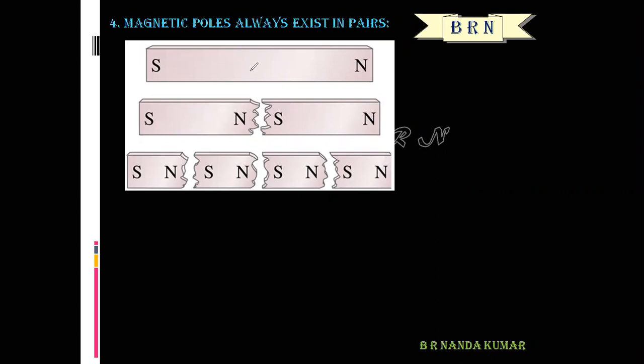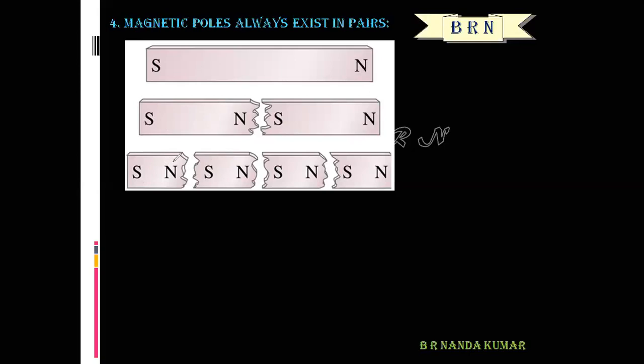Look at this diagram. If a magnet is cut into two pieces, what happens? Each piece behaves like a magnet, again with two poles. If this piece is cut again into two pieces, again the two pieces behave like a magnet with two poles.